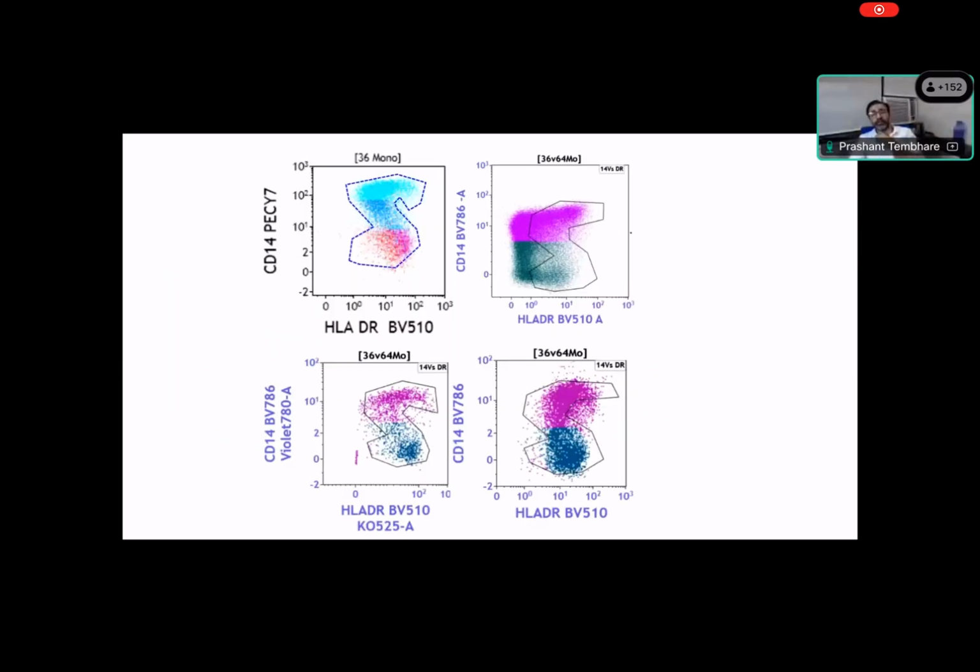Now, in myelodysplastic syndrome, or like in granulocytosis with monocytic dysplasia, we see this is normal. This is the abnormal, you can see abnormal like this, where you can see the HLA-DR has become negative. So instead of S pattern, it has become C pattern. You can see that it has become C pattern.